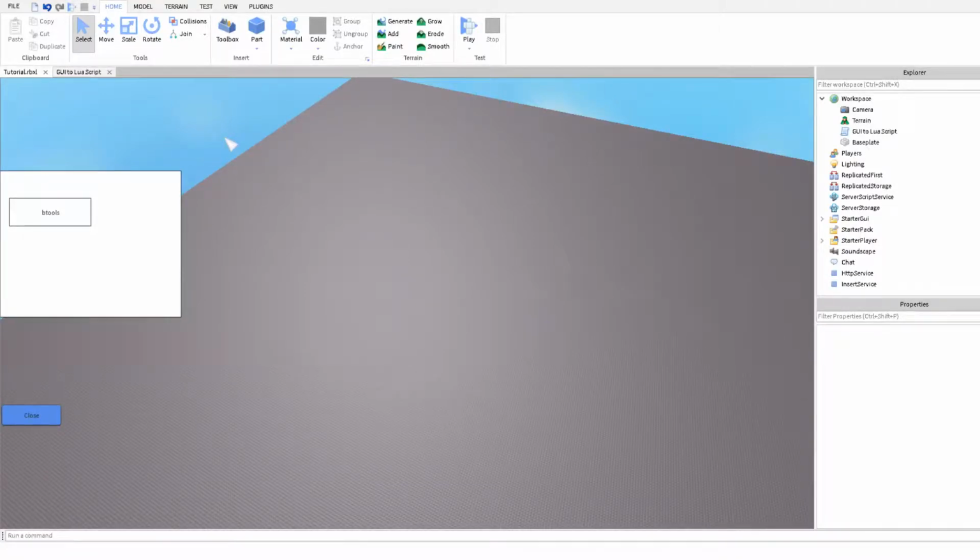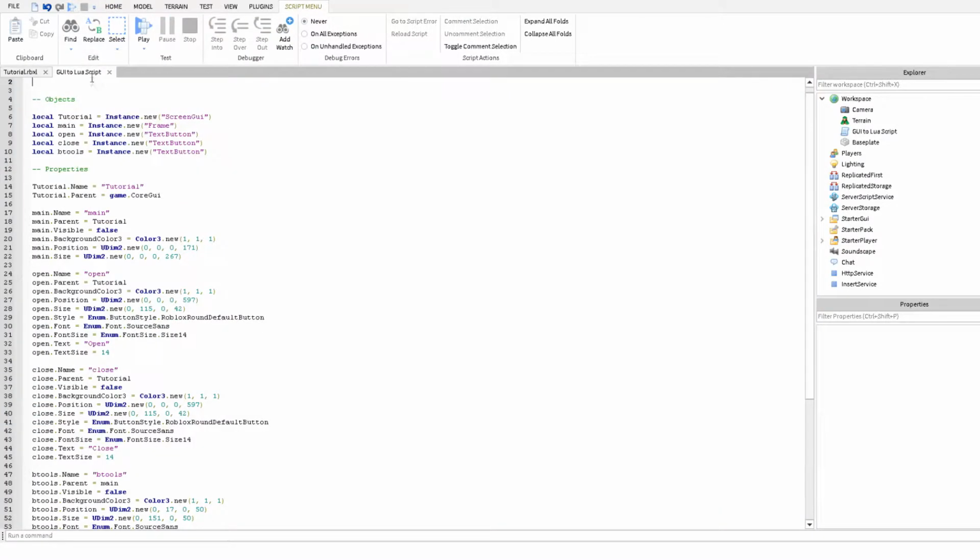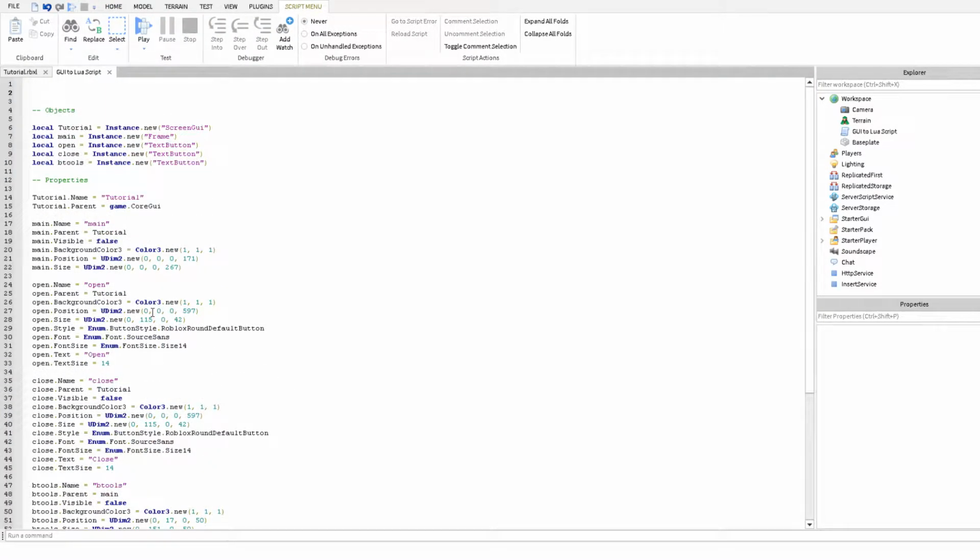Episode on how to build an exploit GUI, episode number 5. And in this episode, we're going to be learning how to make a sound play when you click a button. So let's get started.